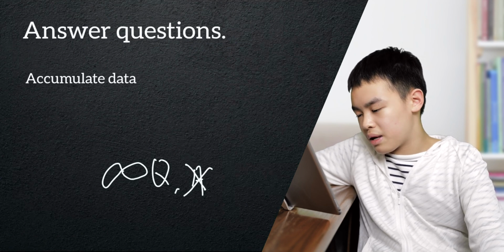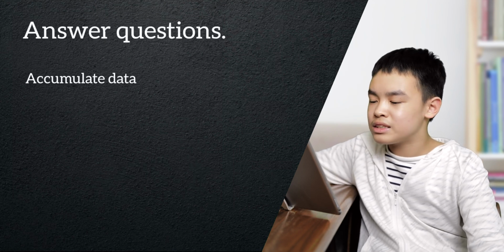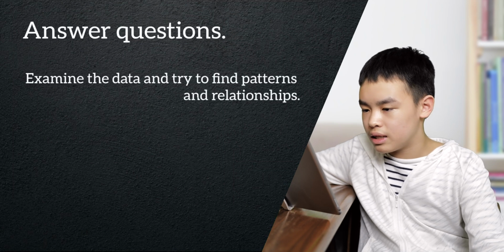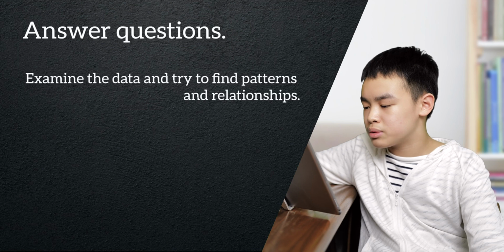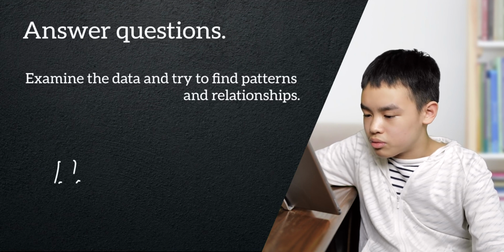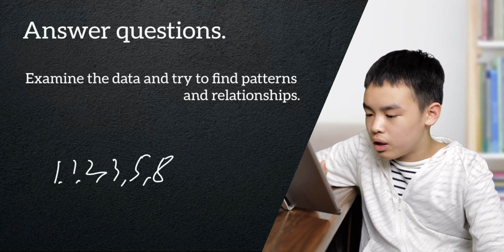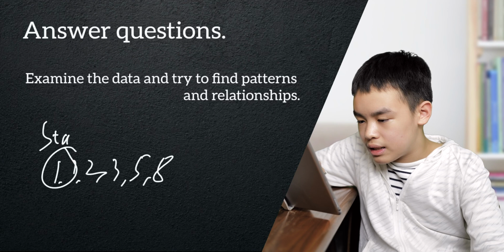Now, in order to answer these questions, we cannot just get infinitely many questions and no answers. That is bad. We do not want that. We want answers. So how do we get answers? Well, we accumulate data, and then after accumulating data, we examine the data and try to find patterns and relationships. So for example, 1, 1, 2, 3, 5, 8, we find that the 1, 1 is the starting point.